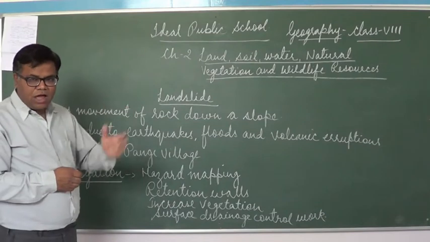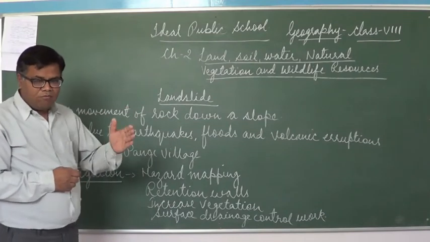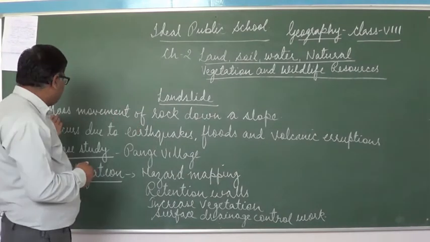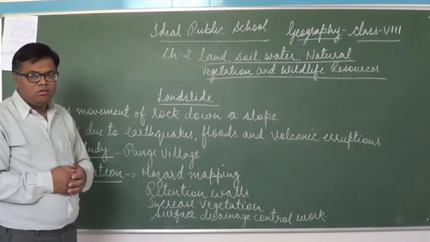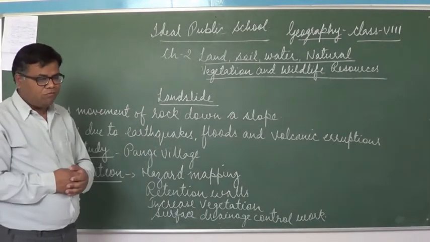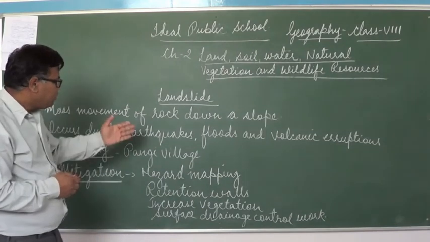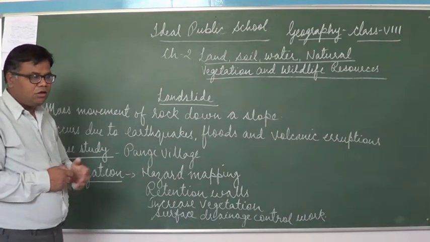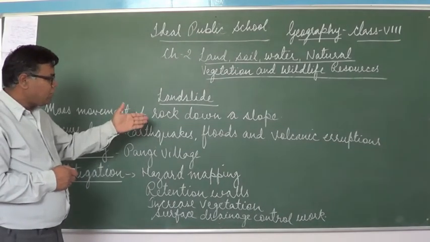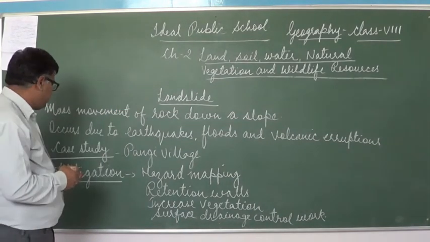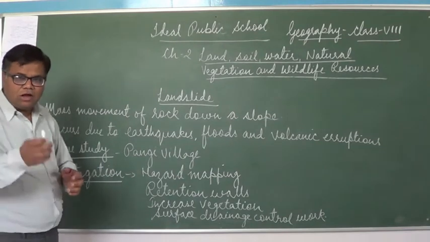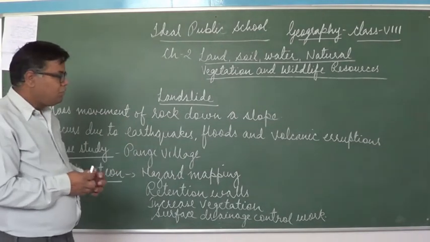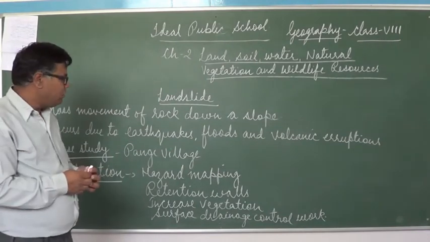Because of the heavy flow of water, it rolls down the mass of rock to the surface, because that large piece of rock loosens and gets down a slope. Now there is a case study in your textbook of Panji village in which there is a brief description